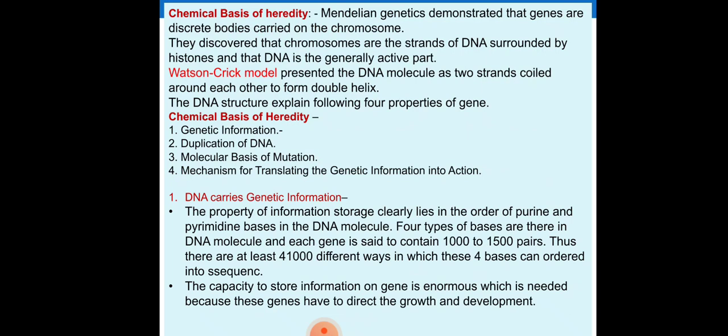First, the chemical basis of heredity is that DNA carries genetic information. The property of information storage clearly lies in the order of purine and pyrimidine bases in the DNA molecules. Four types of bases are there in the DNA molecule, and each gene is said to contain 1000 to 1500 pairs. Thus, there are at least 4^1000 different ways in which these four bases can be ordered into a sequence. The capacity to store information in a gene is enormous, which is needed because genes have to direct growth and development.